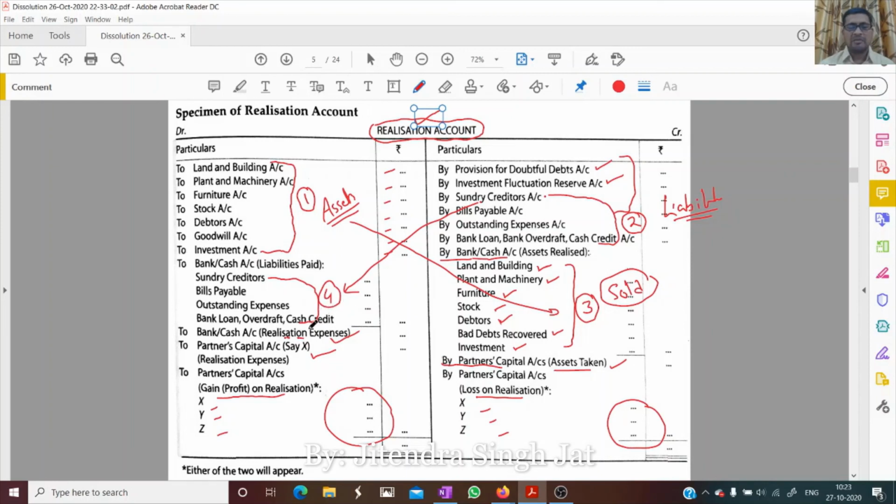When any of the liability is paid by a partner, then it is recorded on the debit side to partner's capital account. And then if balance remains on the debit side, that is gain, and if balance remains on the credit side, this is loss. I hope the realization account is clear to everyone.